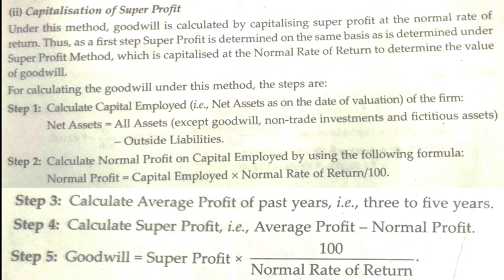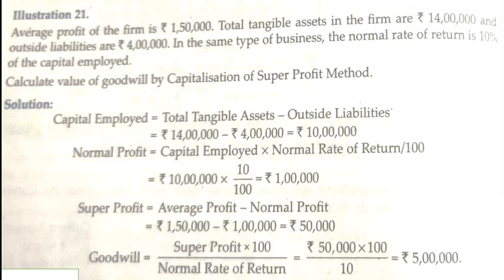Okay, so the first step is to calculate capital employed, then calculate normal profit, then average profit, then super profit, and after that we have to calculate goodwill. Let us solve one question so we can understand this concept more clearly.